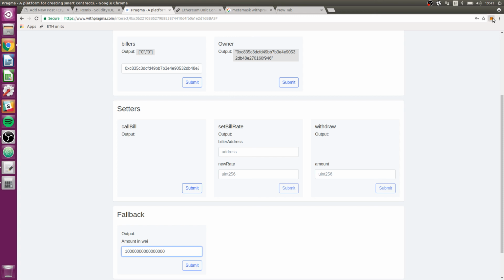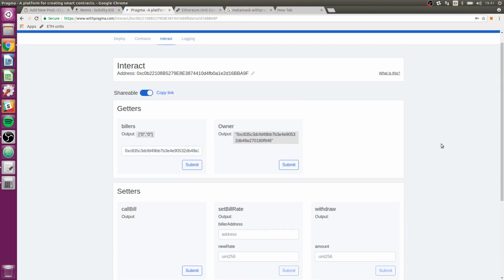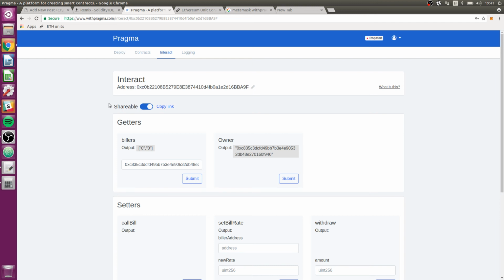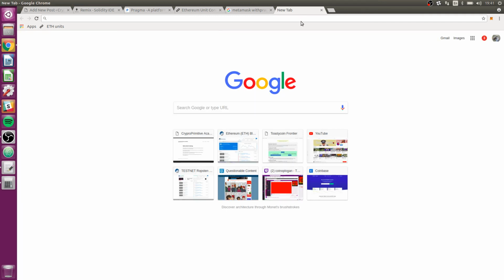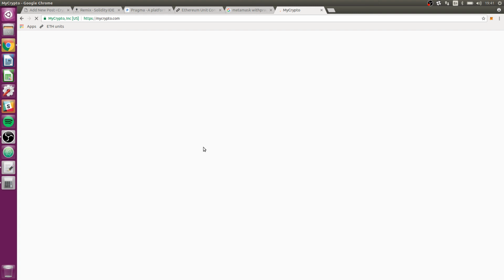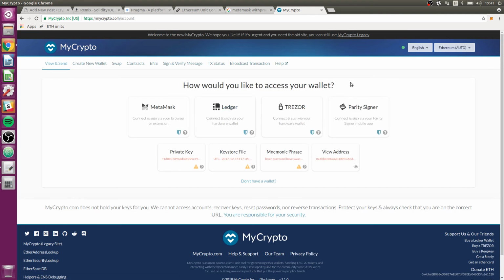So you'll need MetaMask on Ropsten, and you can even just put in a 1 here and click submit and see. When I click it, MetaMask should pop up, and it's not popping up. So I'm curious to see if you guys can do it. Please let me know on the Slack. For now, I'm going to move on and use My Crypto. It's really too bad. I guess I should submit a bug report or something.